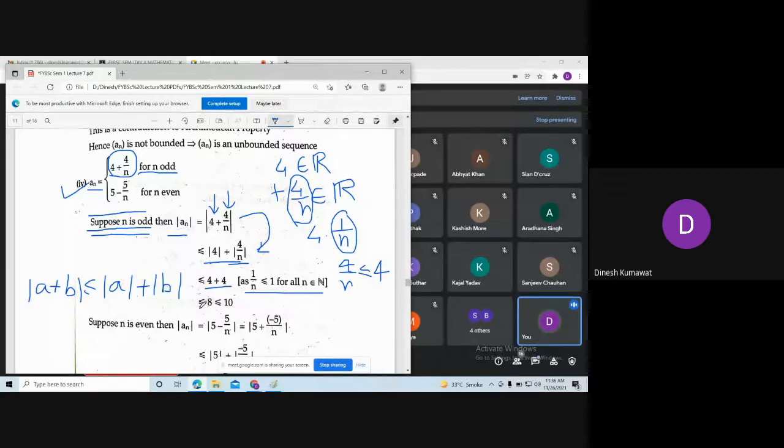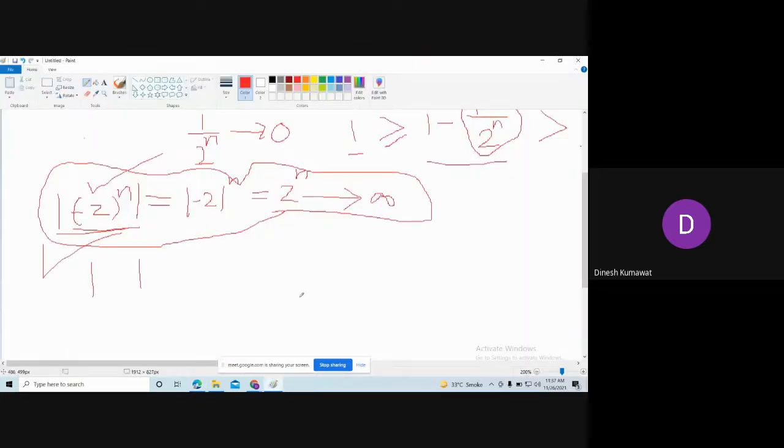So can I say 8 is less than or equal to 10? Yes, sir. Now the question is why we have chosen 10 over here. The answer is in this second one. See, we want to show this.